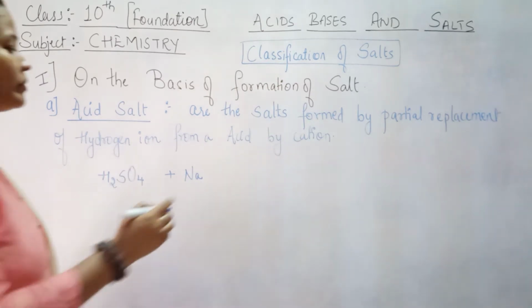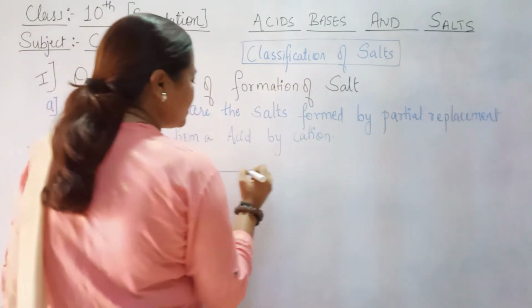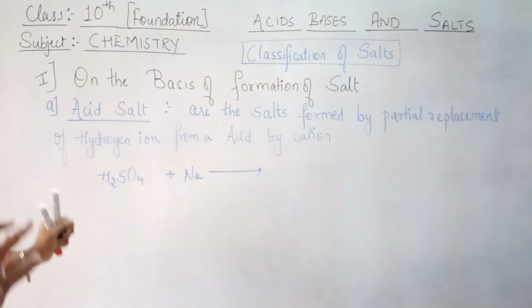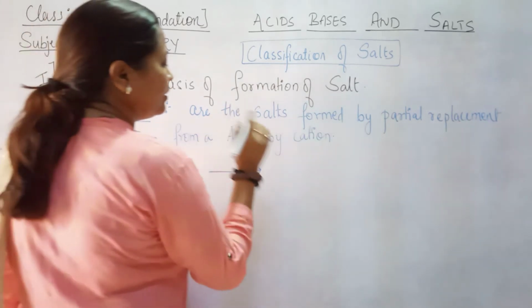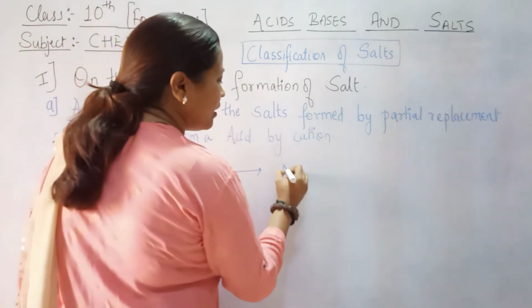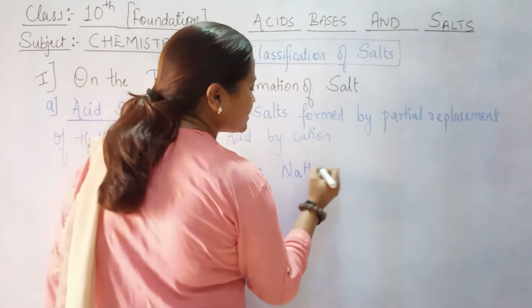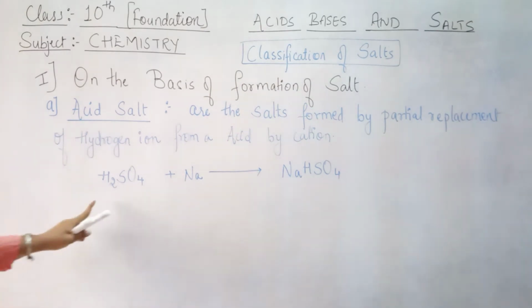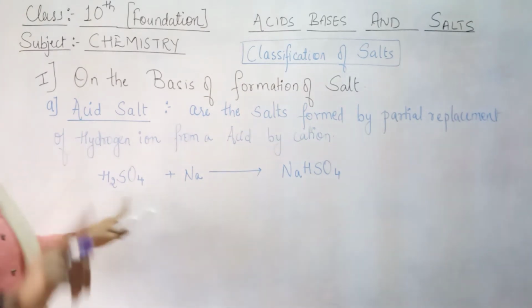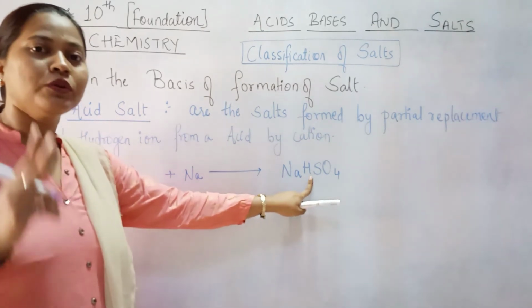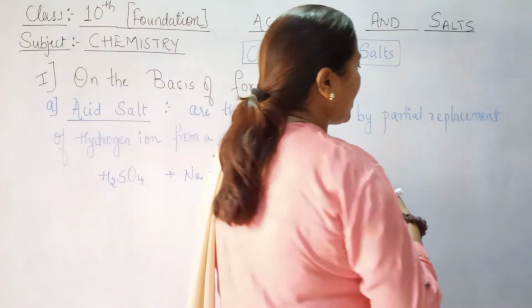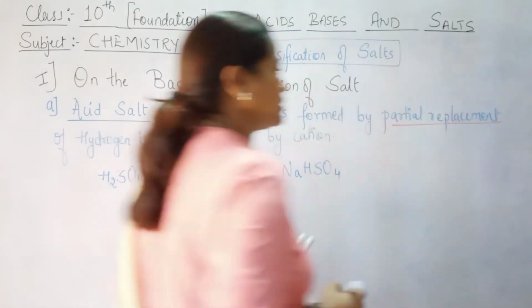I'm not balancing it, I'm just giving you an example. When there is only replacement of one hydrogen ion out of the 2, that means there is partial replacement.